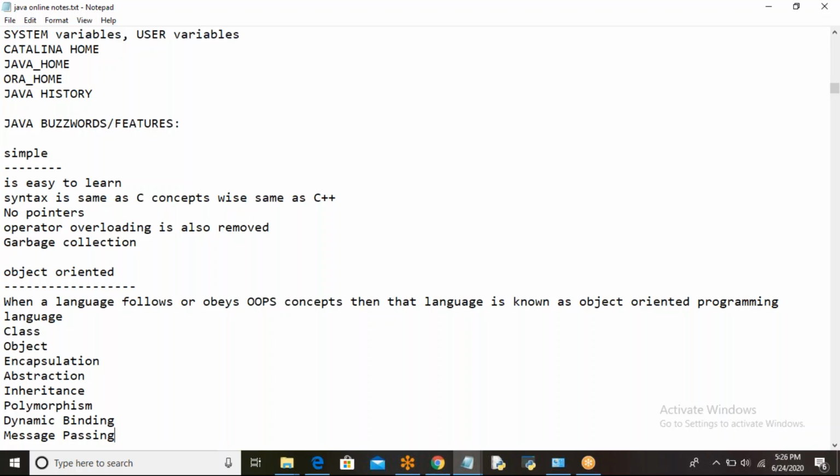So when a language follows or obeys OOPS concepts, then that language is known as an object-oriented programming language.